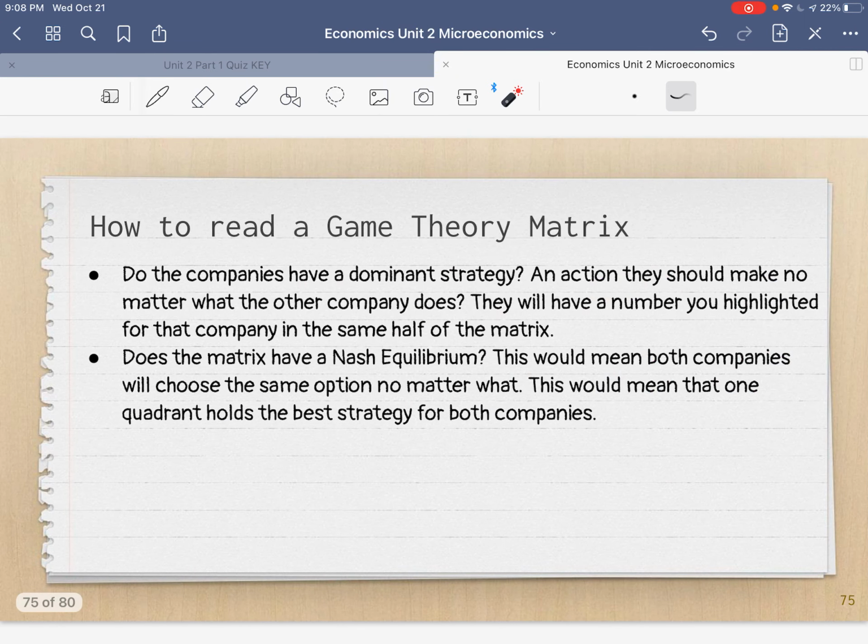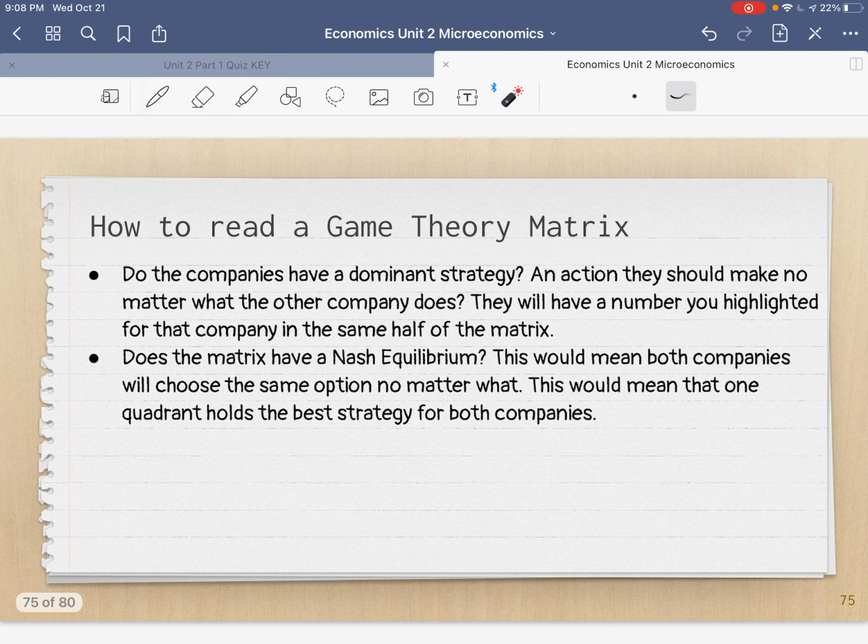Now the last bit right here. Does the matrix have a Nash equilibrium? This would mean both companies will choose the same option no matter what. That quadrant holds the best strategy for both companies.